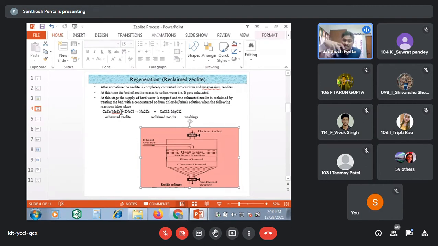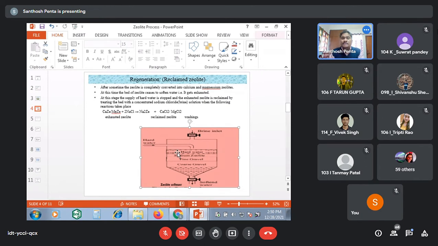Because of that wash, what happens? Sodium ions are exchanged with calcium or magnesium ions, and sodium zeolite is produced. Calcium chloride and magnesium chloride are the byproducts, and they are released into water. You remove it; at the bottom, the tap is there. Due to washing with brine solution of sodium chloride, the bed is converted into activated zeolite.